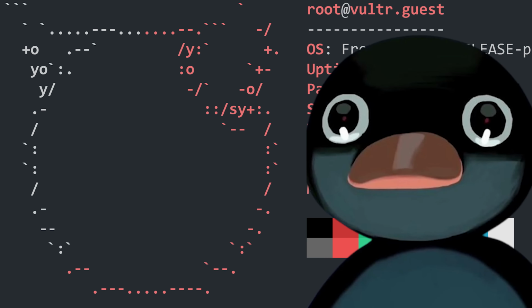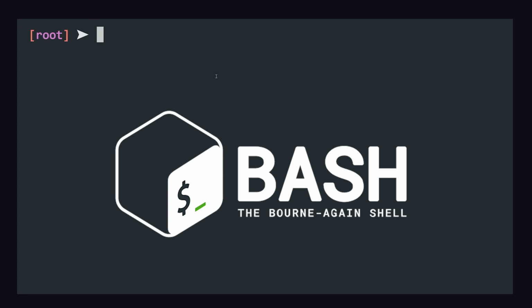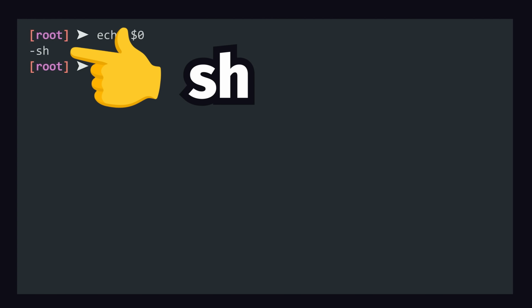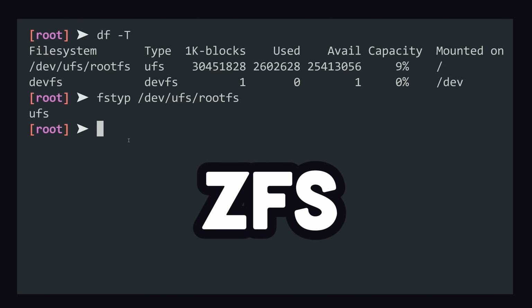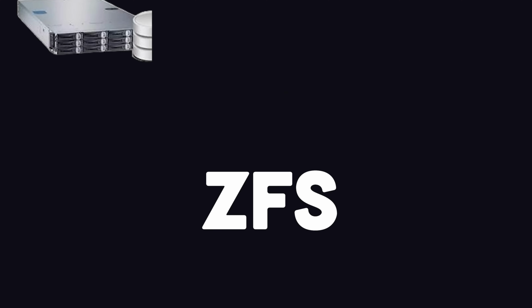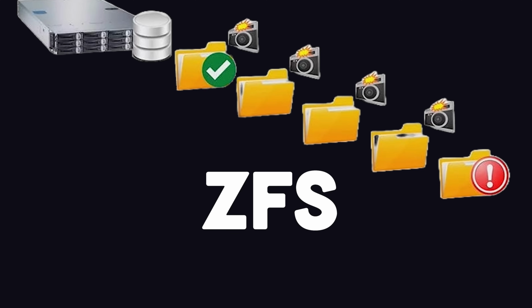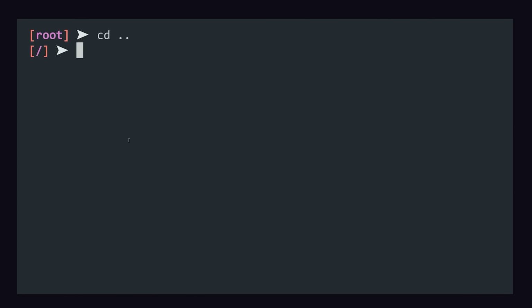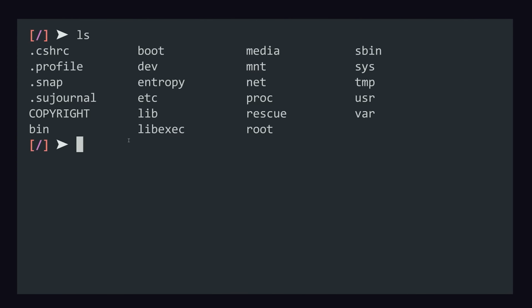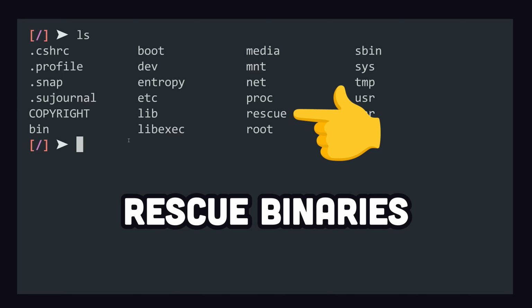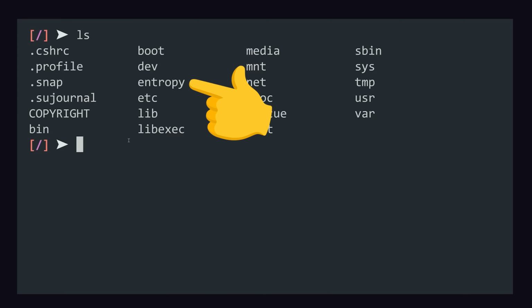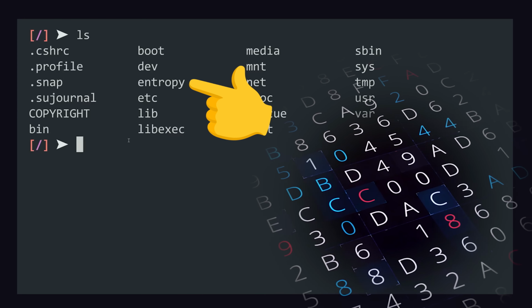Now when you first pull up the terminal, it might look like Linux, but there are some key differences. This terminal is not Bash, the born-again shell, but rather sh, the old-fashioned Bourne shell. The Unix file system is the traditional default, but it also supports the Z file system, which does end-to-end checksumming and can take snapshots of the file system. To explore it, we can use familiar Unix commands like cd, and its root structure looks nearly identical to Linux, except for directories like rescue for rescue binaries, or this entropy file, which ensures that random numbers and cryptographic functions have enough randomness.